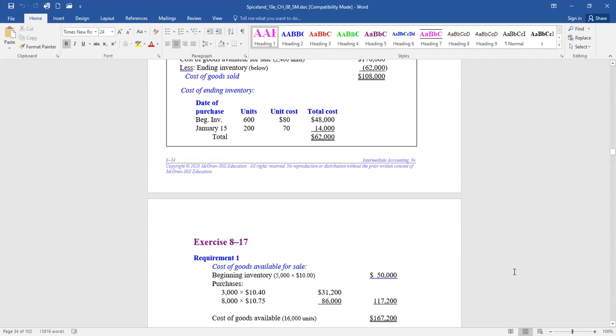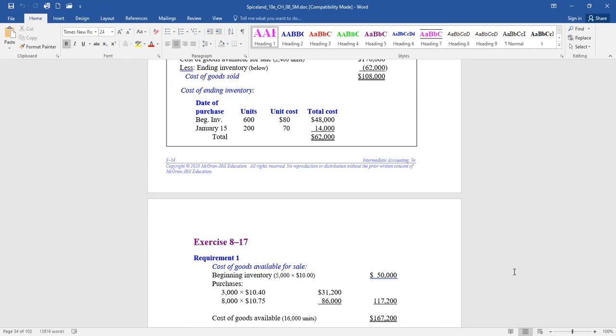So we'll start with beginning inventory. There were 5,000 units, $10 each. The total value of beginning inventory was $50,000.